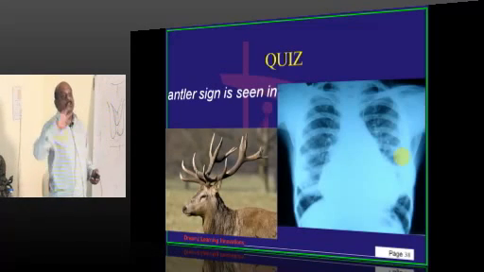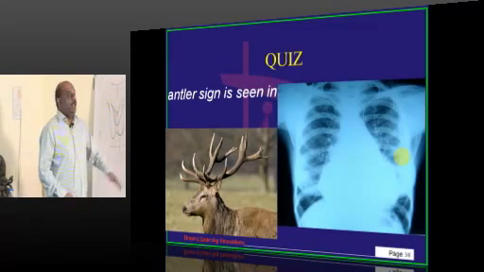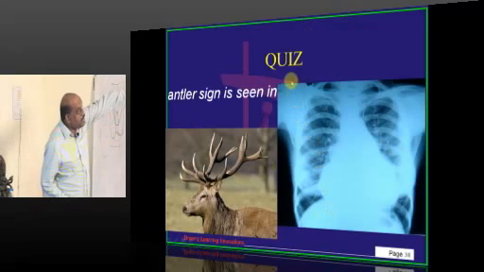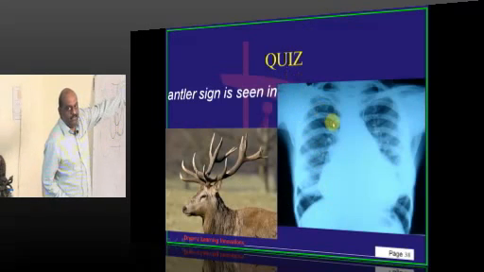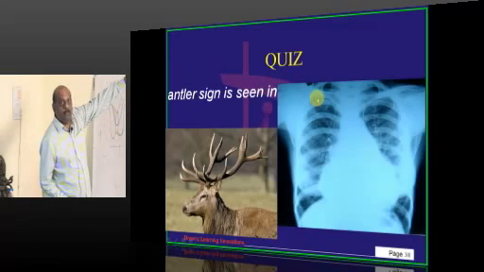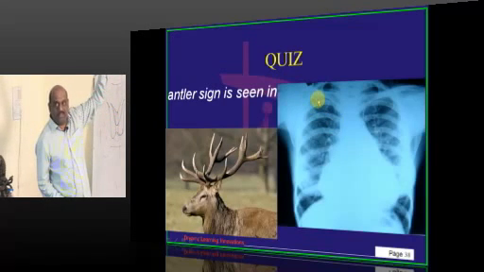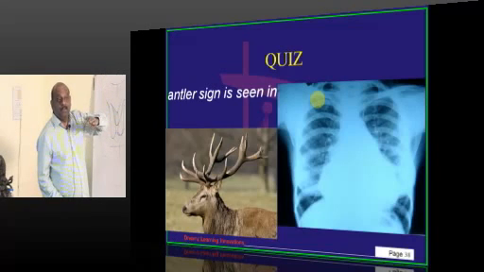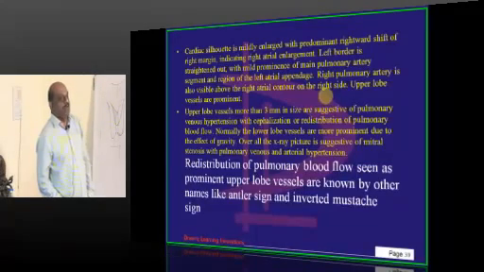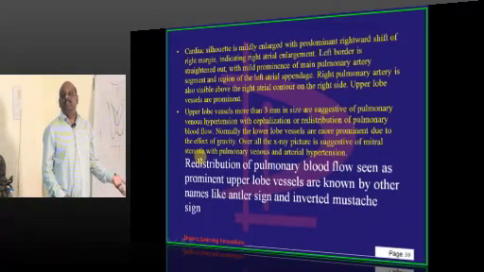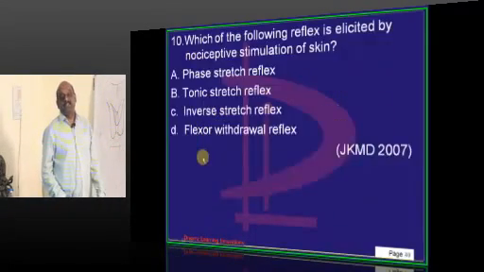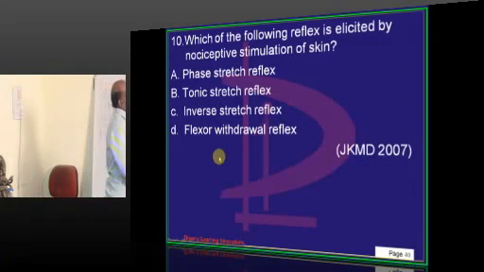This is also called the reverse mustard sign, where the pulmonary veins will undergo cephalization. Pulmonary venous engorgement will lead to prominence of them towards the apex of the lungs. That cephalization is called reverse mustard, otherwise called the antler sign, which is a sign of pulmonary venous congestion, which occurs in case of congestive heart failure.